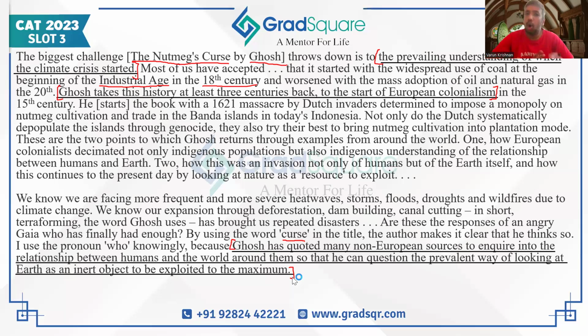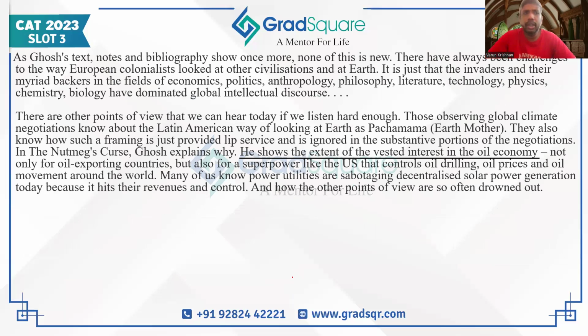But he's saying that there is a very non-European sense. If you think about it, even we worship different aspects of nature itself and we treat it as a living entity, but of late, because of modernization, we have been treating it as a commodity, as an inert object. Ghosh is challenging that entire aspect of why it should be treated like an inert object, and that is a very big reason why we are exploiting it without much thought. That's the point he's making in the next paragraph. Towards the end of that paragraph, he again continues to talk about climate crisis. Very simple details. You don't even have to focus upon every single word of the rest of the paragraph.